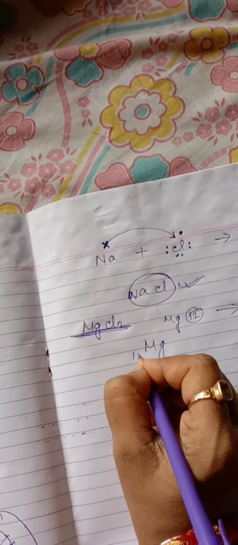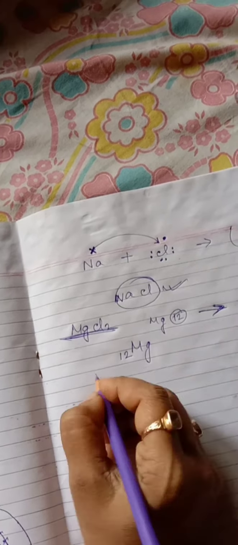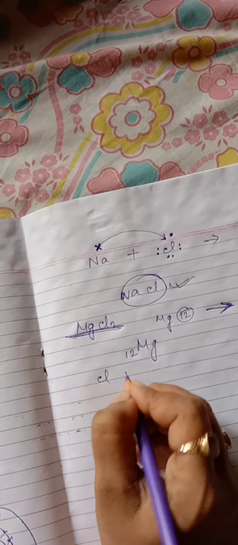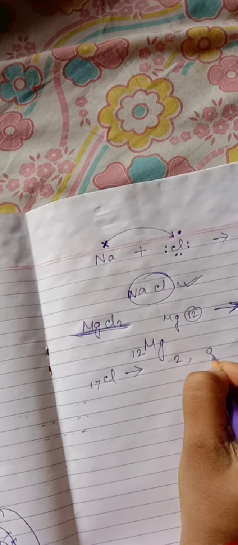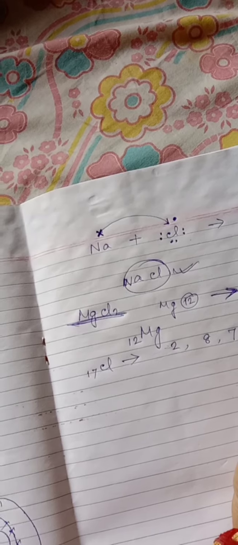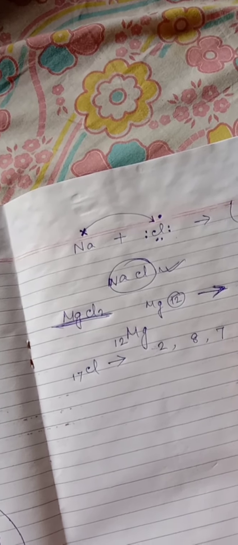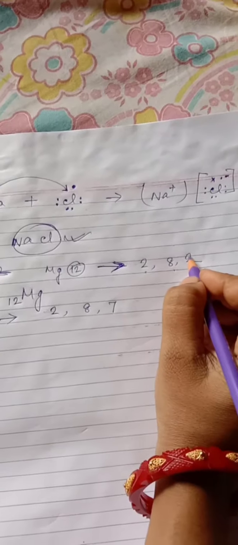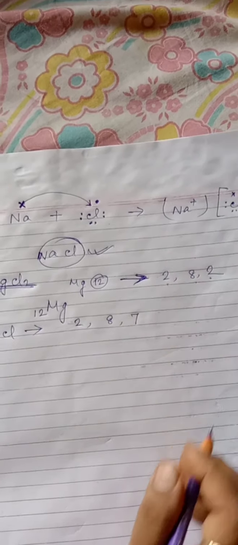And the electronic configuration of chlorine, we know, contains 17 electrons; its configuration is 2, 8 and 7. So magnesium contains 2 valence electrons in its outermost shell.